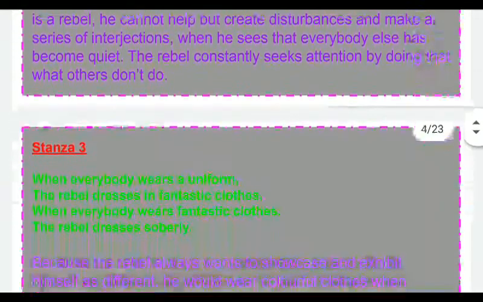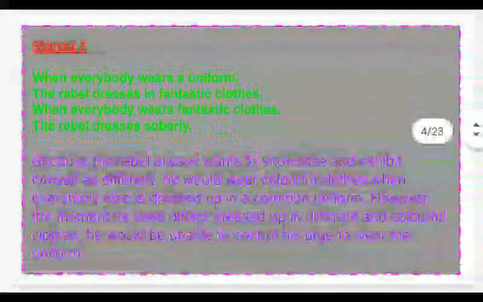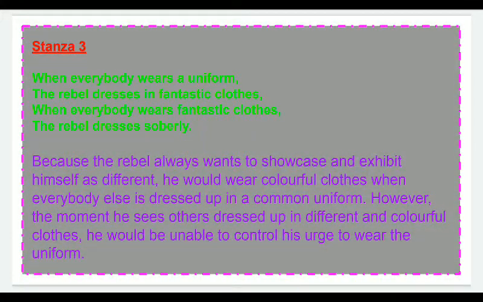Now coming to the third stanza. In the third stanza, the poet is telling that when everybody wears a uniform, the rebel dresses in fantastic clothes. When everybody wears fantastic clothes, the rebel dresses soberly. As I said, he is a rebel, so he always does the opposite of others. The rebel always wants to showcase himself as different.